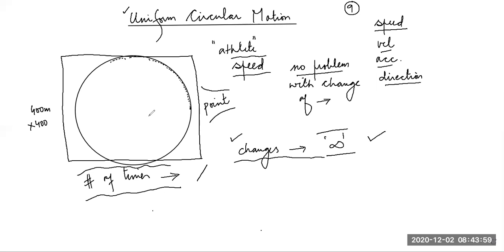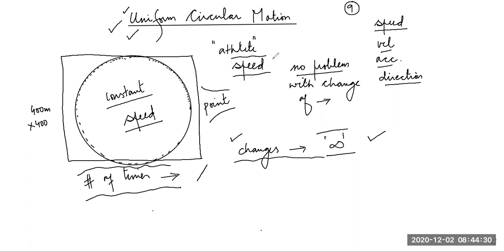Now, the motion of the athlete, motion of anybody around a circular path with a constant what? With a constant speed is known as uniform circular motion.